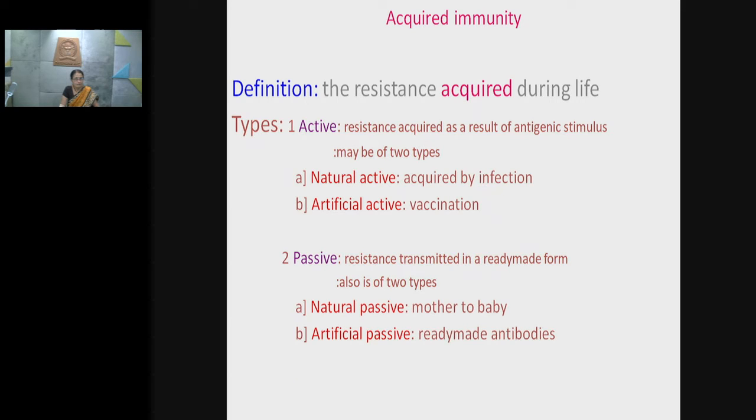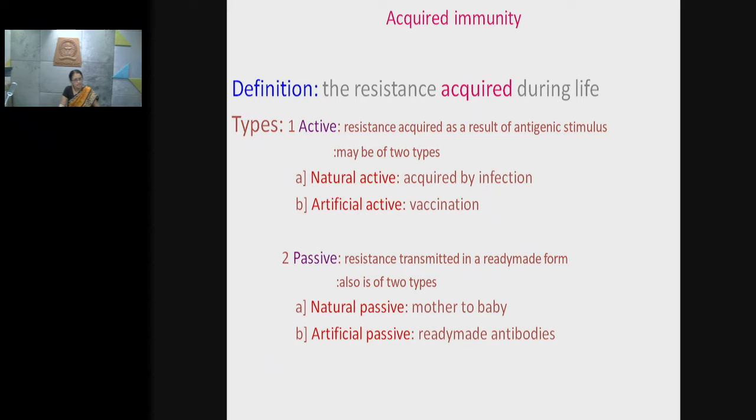Acquired immunity may be passive, and this passive immunity is the resistance transmitted through the ready-made form of antibodies or active lymphocytes, T lymphocytes especially. When they are injected, one can acquire the resistance power to fight with the pathogenic organism.